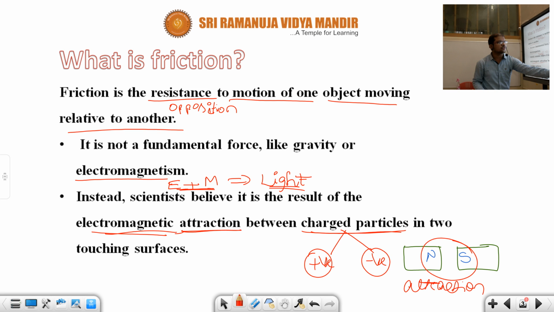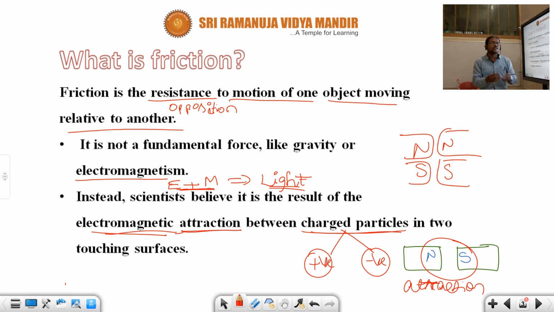Whenever bar magnets are placed together, we need to make sure that the unlike poles, or opposite poles, are aligned towards each other, like north and south or south and north. Okay? Unlike poles. Then only what will develop? Attraction force. Whenever like poles are there, like north and north, which force will develop? Repulsive force. But why I am talking about this is that here we are discussing only attraction force. Okay? Frictional force is what, children? Only attraction force. Due to the attraction force only frictional force is developed, not due to repulsive force.